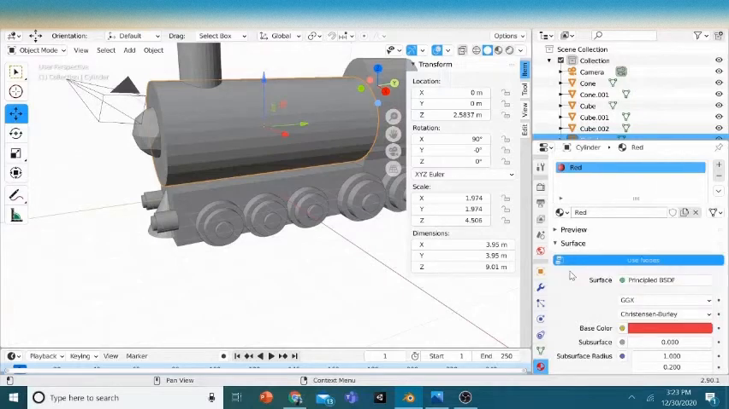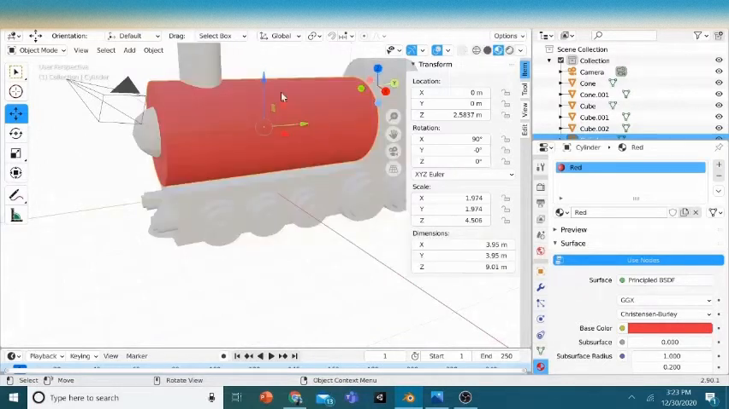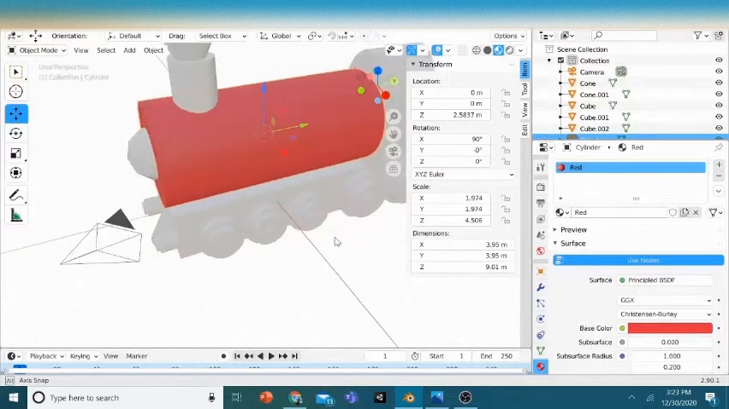Enter. Why didn't you see the red there? Just press Z and go to material preview, and now you can see the red. And go on, put any colors you want. And I have already made the train, so I'll take that train Blender model, and I'll be back.